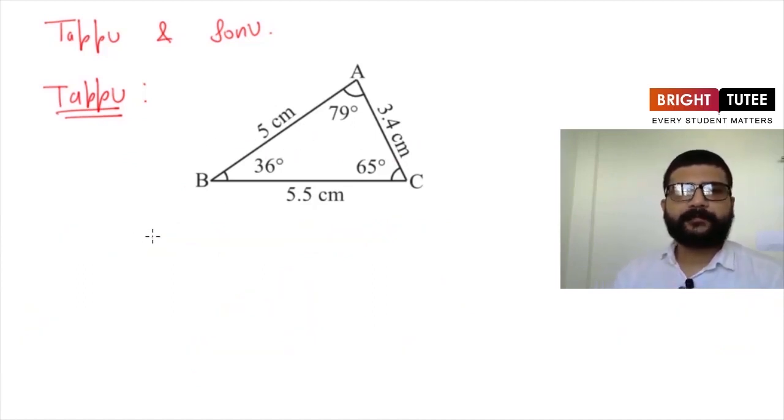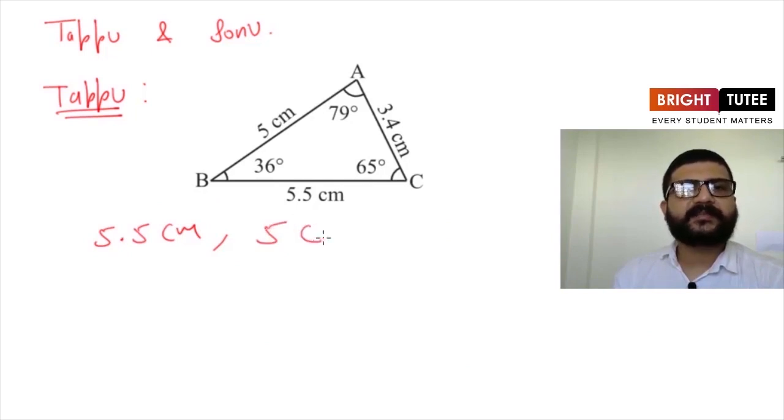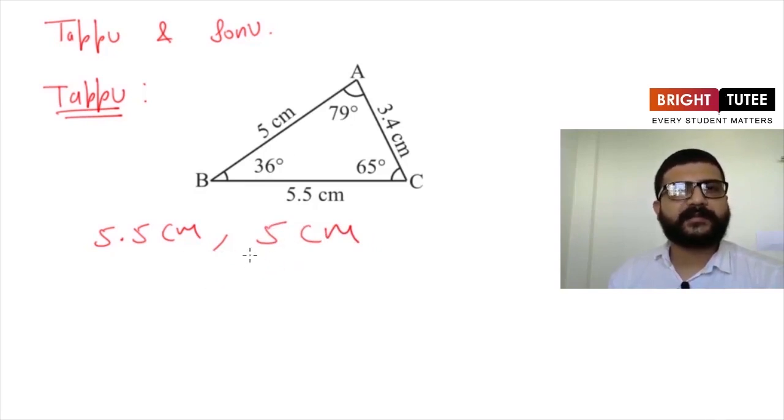Now Tapu told him that, okay, I'll give you one more measurement. He gave him that one of the sides is 5.5 centimeters, and then he gave him one more side length. Let's say he has told him that the second side length is 5 centimeters. Now Sonu has two side lengths. So he said, okay, I'll try it now.